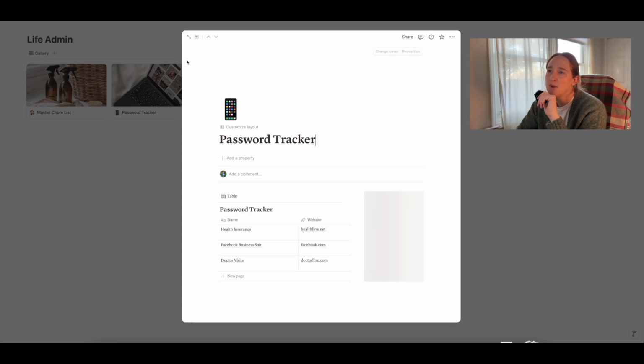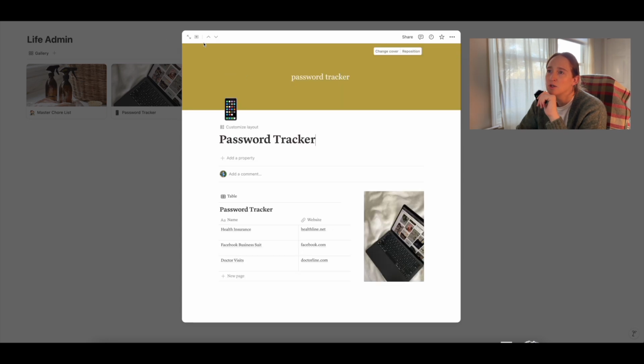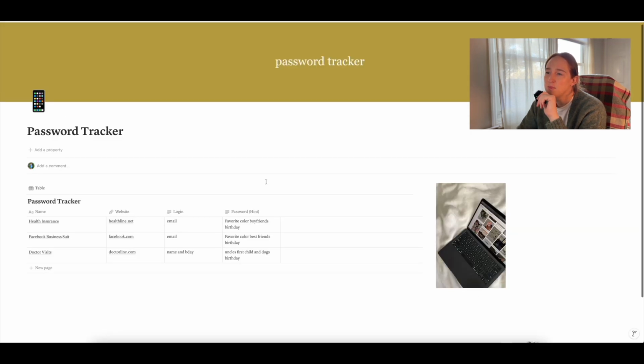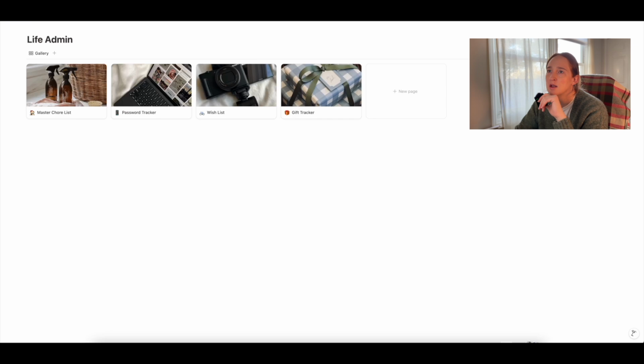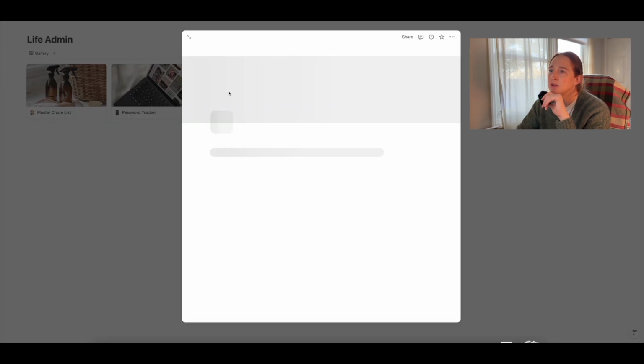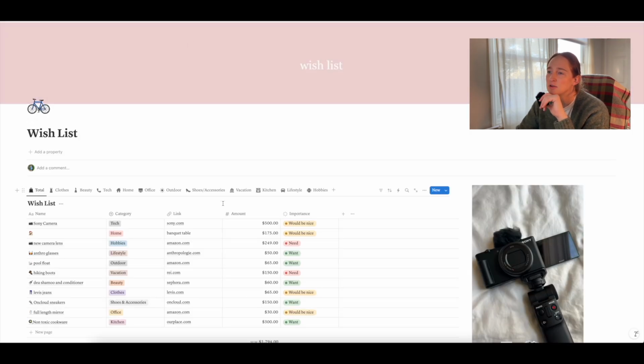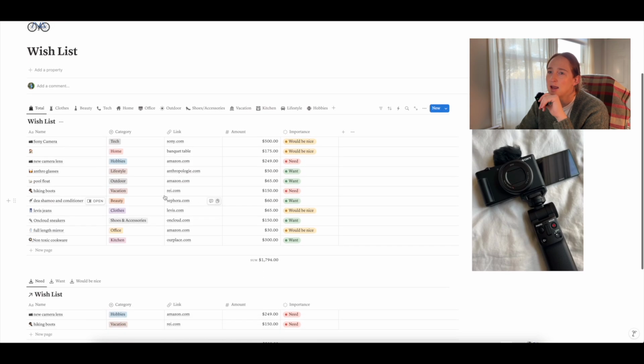Next, we have a password tracker, which I really like to have as a place to keep passwords. Especially because Notion is not a password-locked app, I don't put the exact password, but I'll put a hint down for each of the things I need a password for. So that sometimes helps.